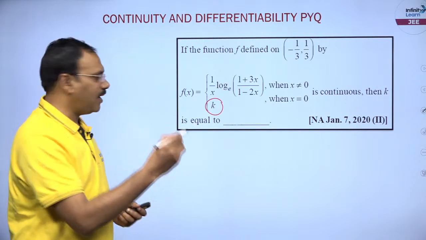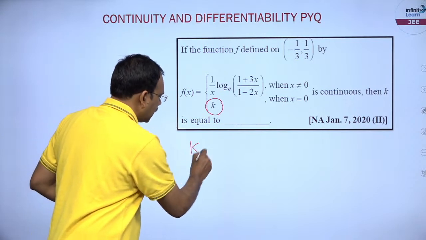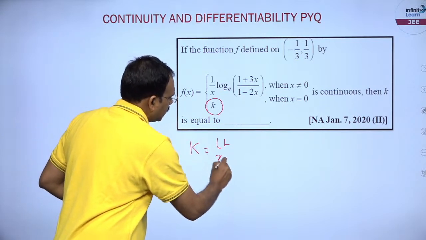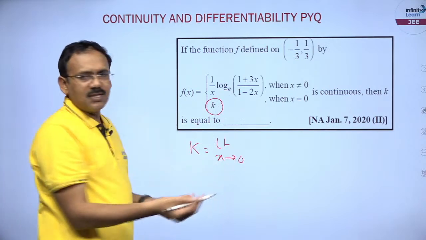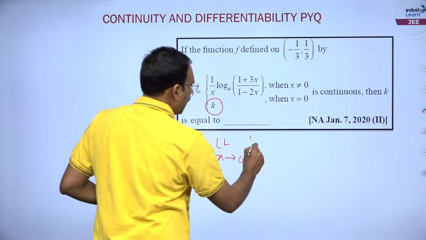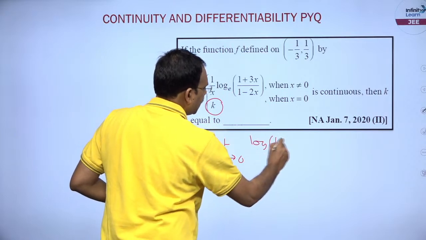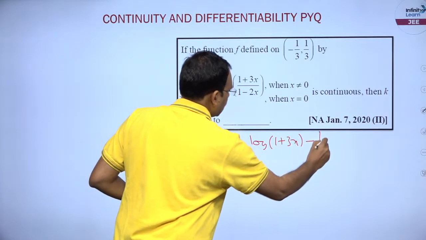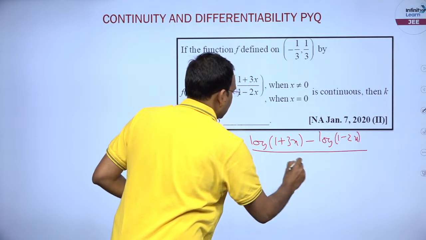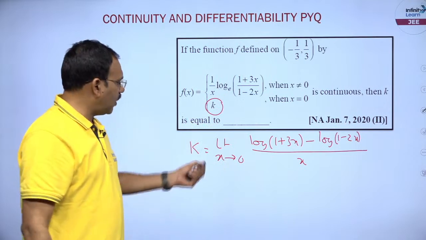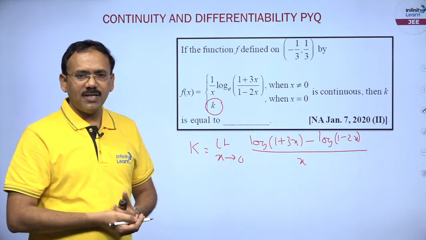Simple. By the previous logic, k is nothing but limit x tends to 0 of f of x, which is, friends, you can do this limit in 2 ways. So you can write log of 1 plus 3x minus log of 1 minus 2x by x. Am I correct? Now if you put x is equal to 0, 0 by 0.